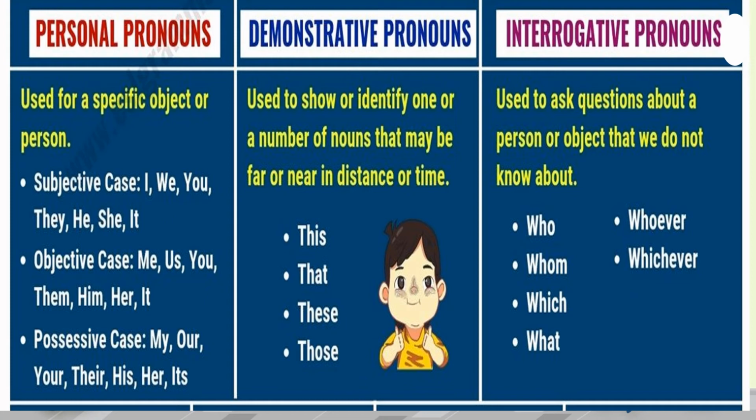Now, let's move on to interrogative pronouns. Interrogative pronouns are used to ask questions about a person or object that we do not know about. Examples remain the same, just like all the interrogative words, the WH words: who, whom, which, what, whoever, whichever. If we give the example in a sentence, we'll say, who is your teacher? So here the pronoun is who.